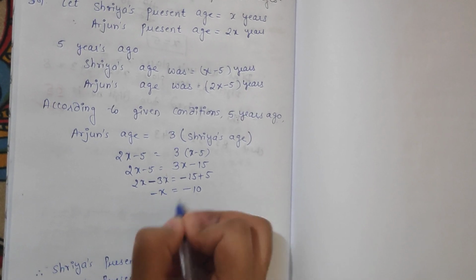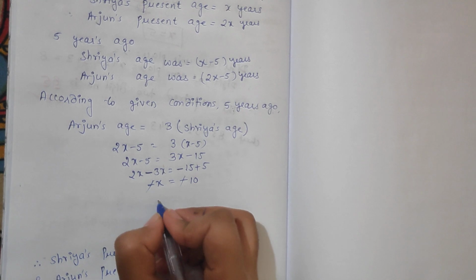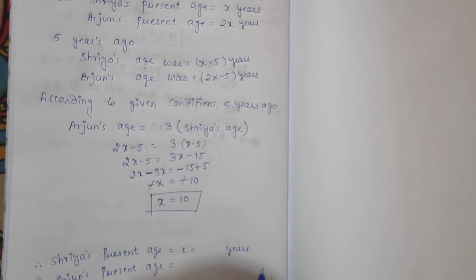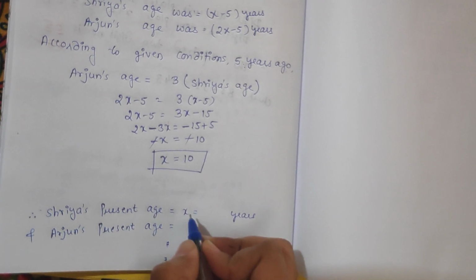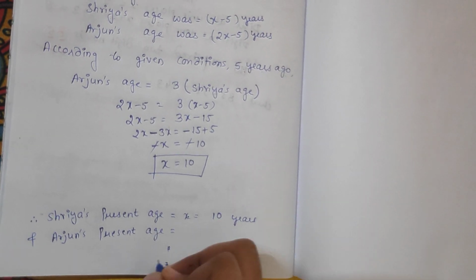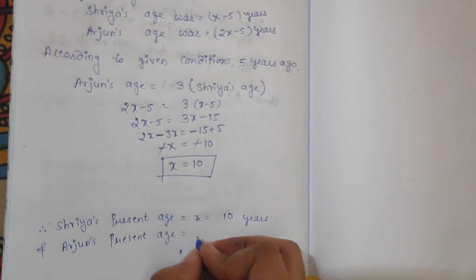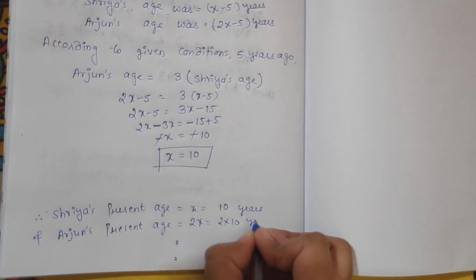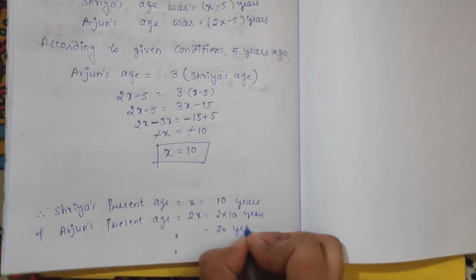Now can we cancel this minus minus sign? It will be cancelled because minus sign on both the sides. So we can say x is equals to 10. Okay, so here we can say that Shreya's present age is what we have taken, x years. So now what is x? So we can say it is 10 years. Now what is Arjun's present age? Here we have taken it is 2x. So it will be 2 into 10 years, or we can say it is 20 years.